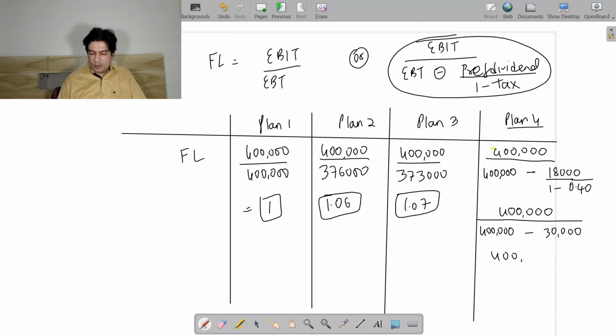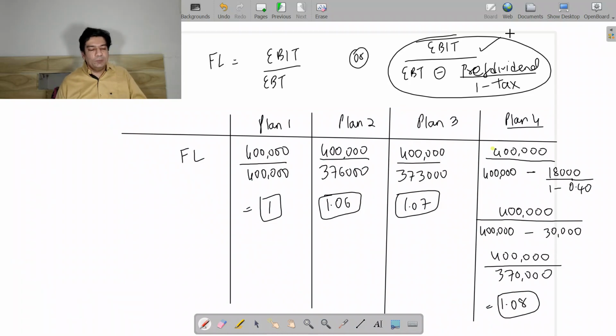So 4 lakhs minus 30,000. So this will be 3,70,000. So 4 lakh divided by 3,70,000. So 1.08 will be my financial leverage. So I've already discussed this concept, that why we have to take it 1 minus tax. So you can just refer the previous video.